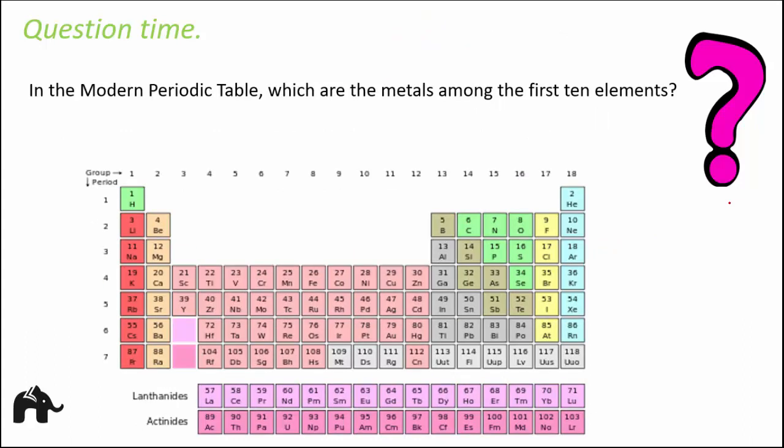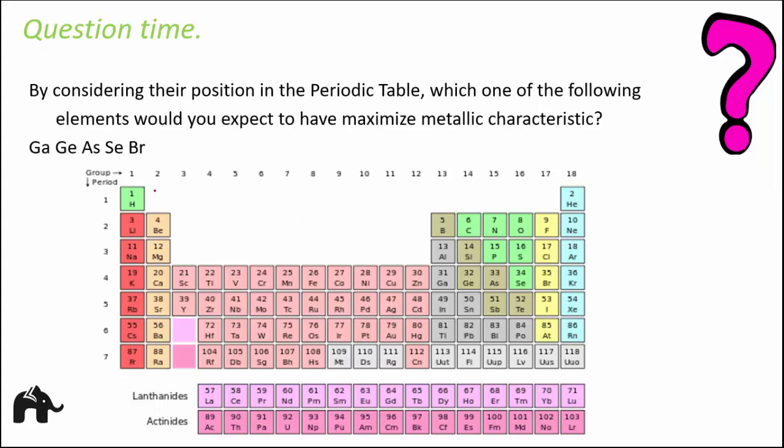In the modern periodic table, which are the metals among the first 10 elements? So which are the first 10 elements? Hydrogen, helium, lithium, beryllium, boron, carbon, nitrogen, oxygen, fluorine, neon. So till here, you see most of these elements are on the right hand side, which means they are not metals. So the only metals are lithium and beryllium. In fact, hydrogen is an exception, which is on the left hand side, but it is not a metal. Let's look at the next question.